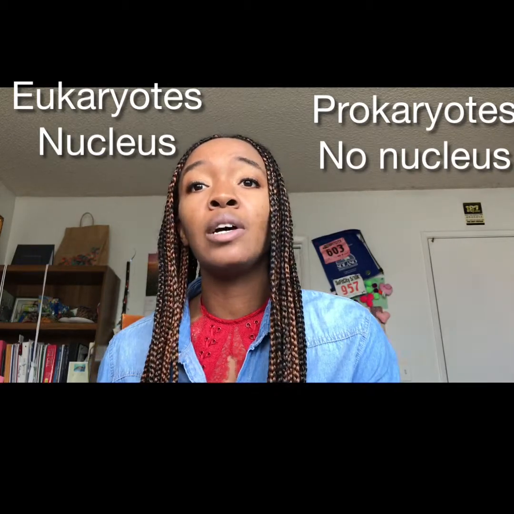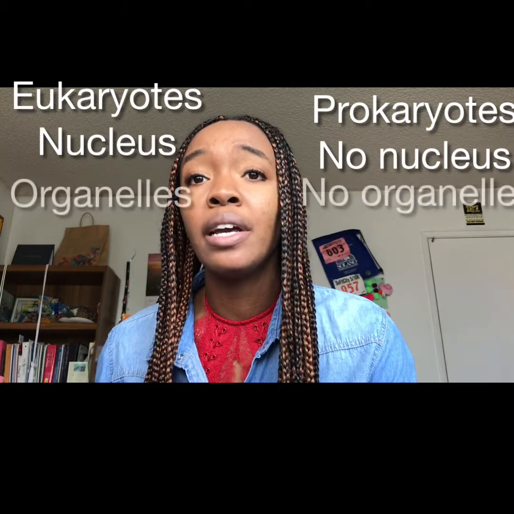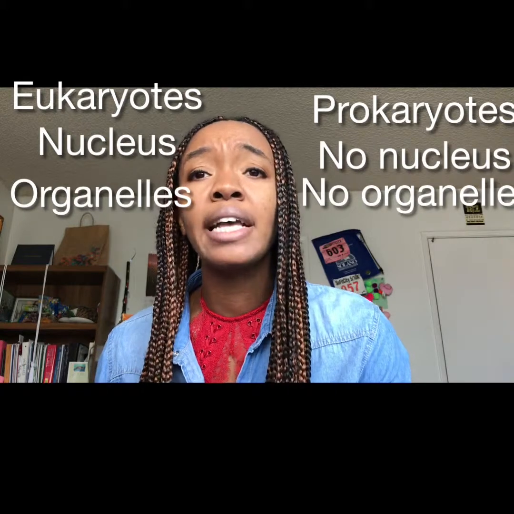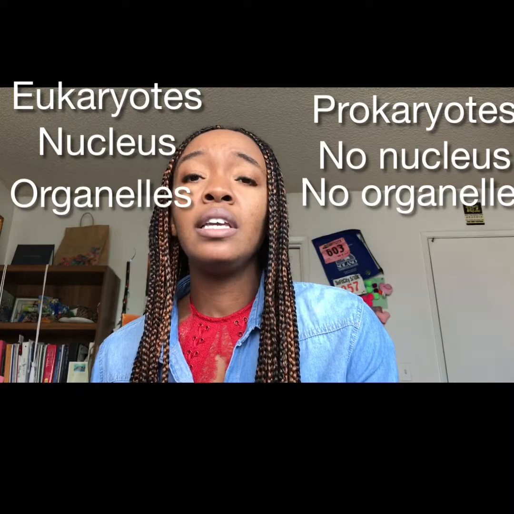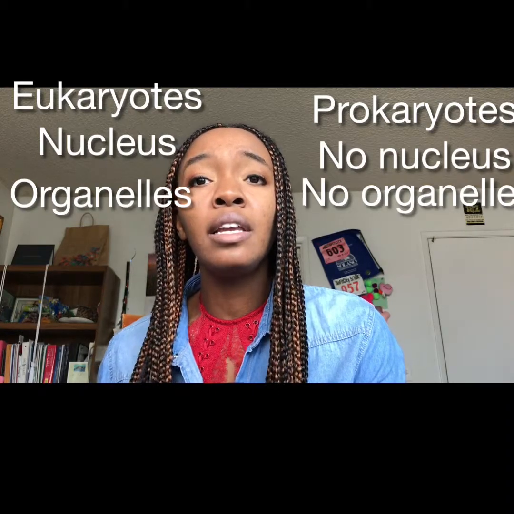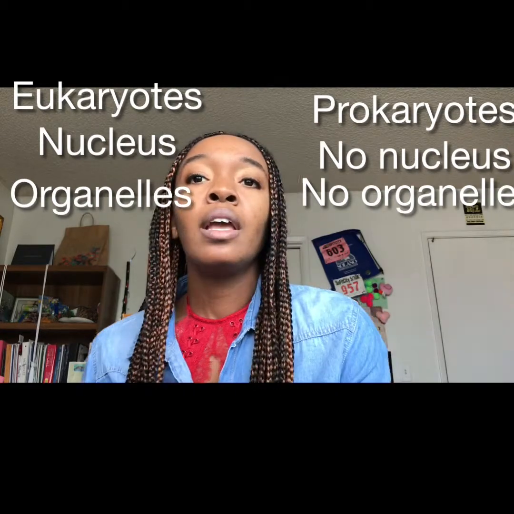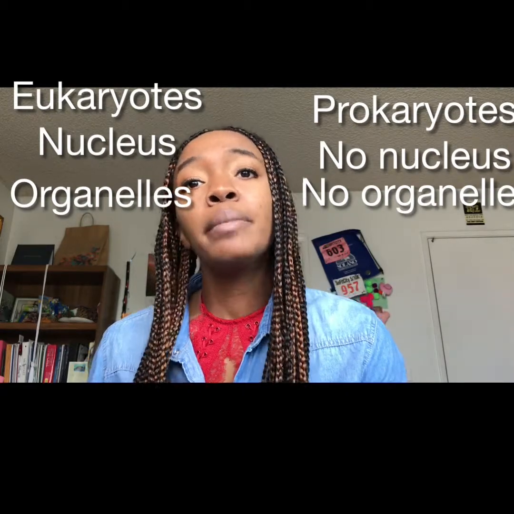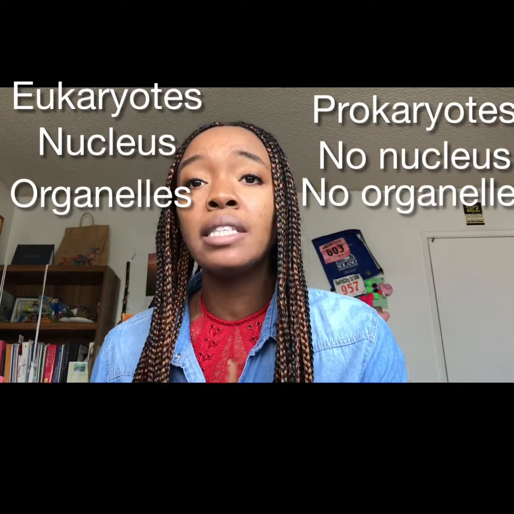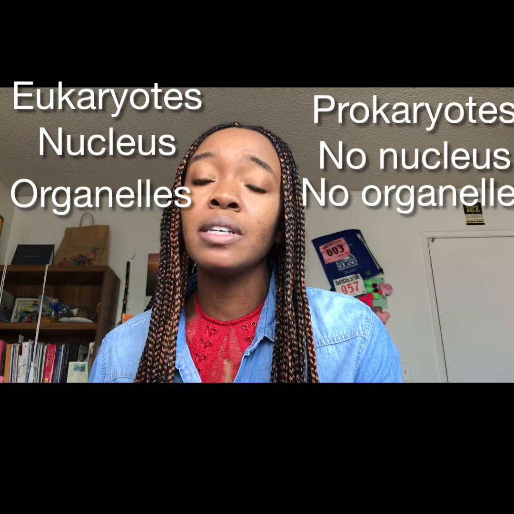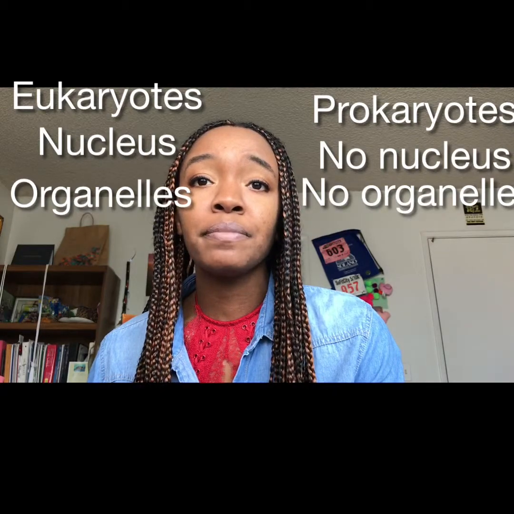Now, in eukaryotic cells, we also have other membrane-bound structures called organelles. Organelles are, as their name implies, many organs. Organelles each have their own functions that they perform inside of the cell. Organelles allow compartmentalization of cellular functions. That increases the complexity of eukaryotic organisms. Prokaryotic cells lack organelles altogether.